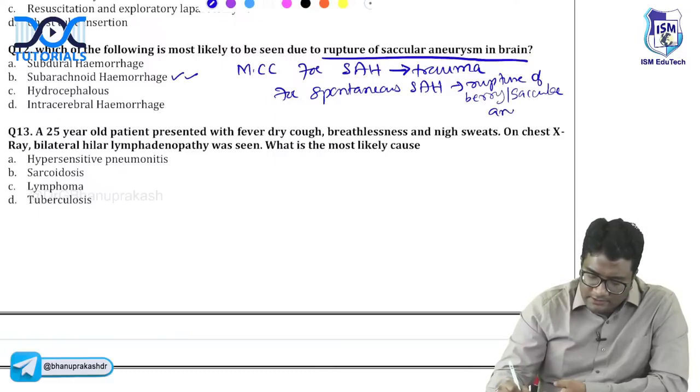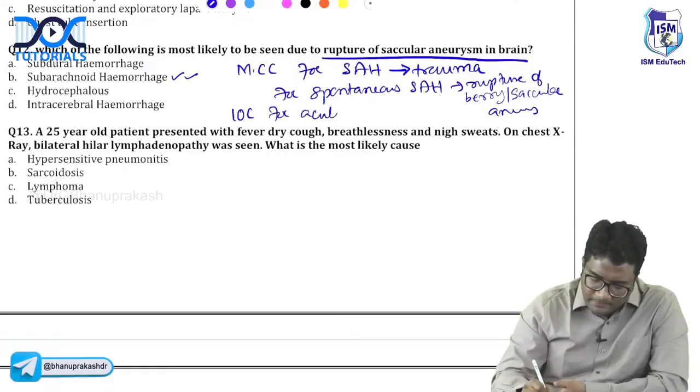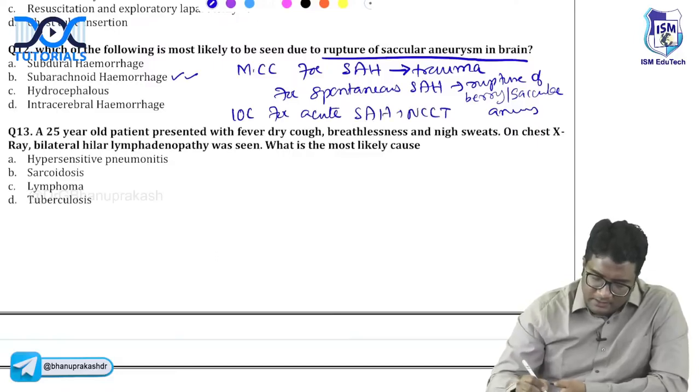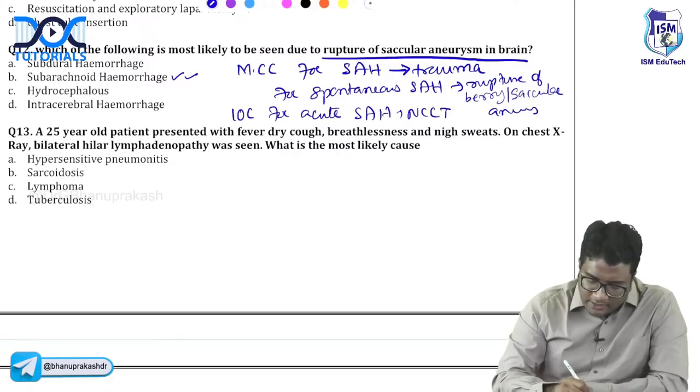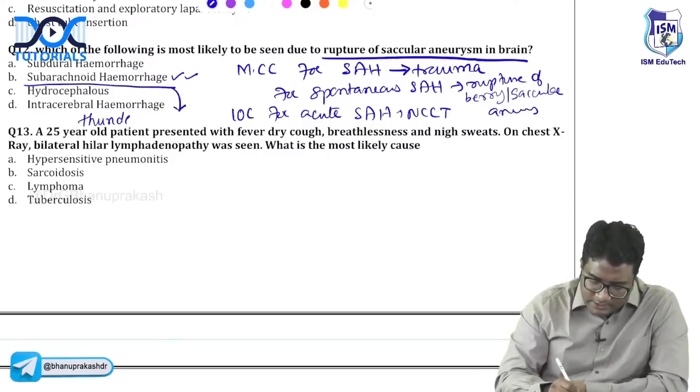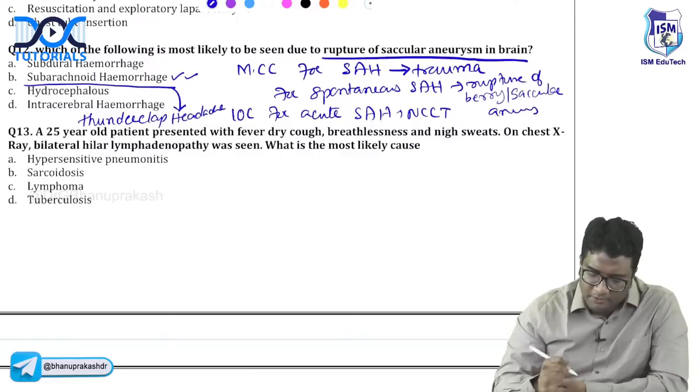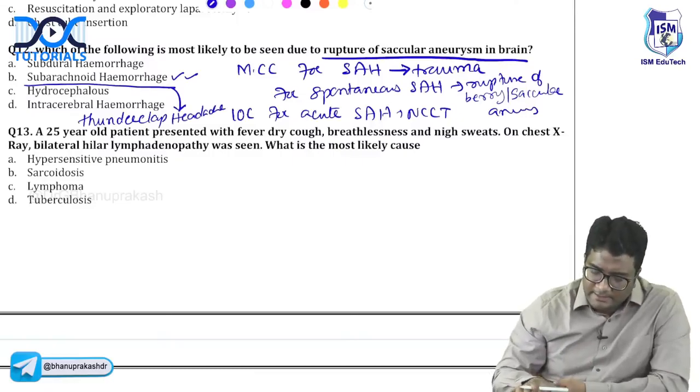And what is the investigation of choice for acute subarachnoid hemorrhage? That is non-contrast CT. And what is the important clinical symptom that you have? Subarachnoid hemorrhage will produce thunderclap headache, worst headache of his life. Thunderclap headache, right? So all of these are important points about subarachnoid hemorrhage. Let's look at the next one.